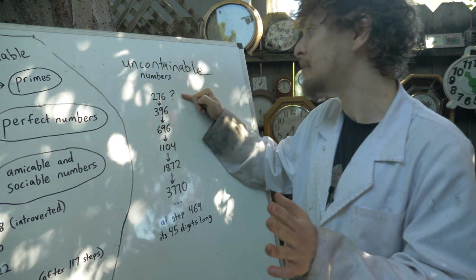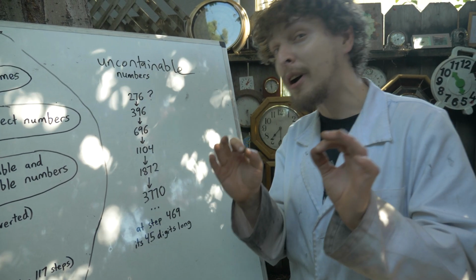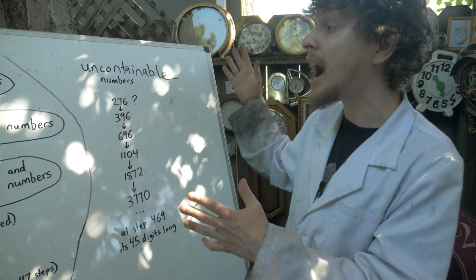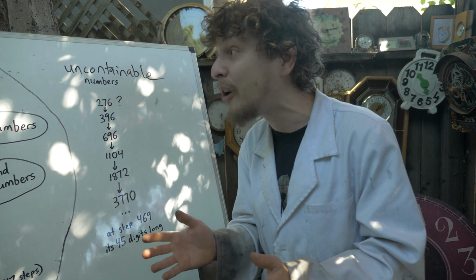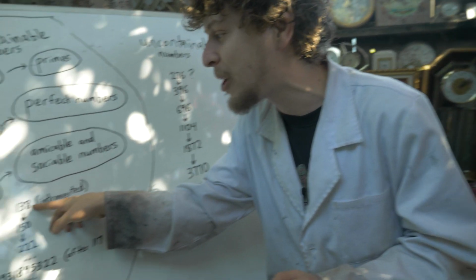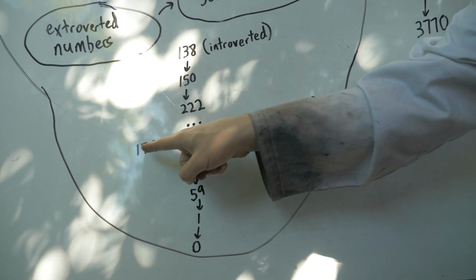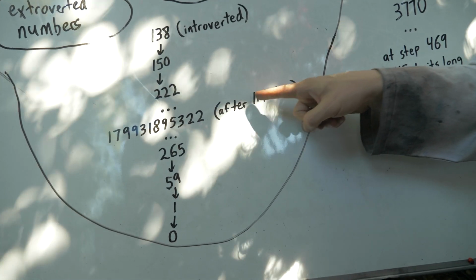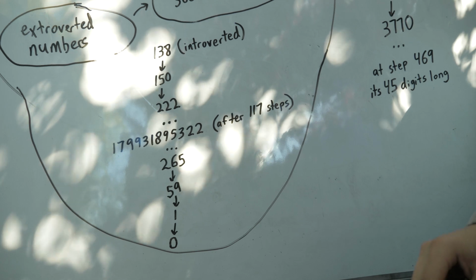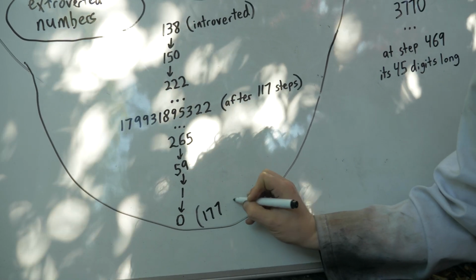But although 276 might look pretty uncontainable, there are other numbers that have grown to a pretty big size before flying back down and turning out to be introverted all along, like 138. It starts growing and it grows to that number after 117 steps, but eventually it goes all the way down to 0 after 177 steps.